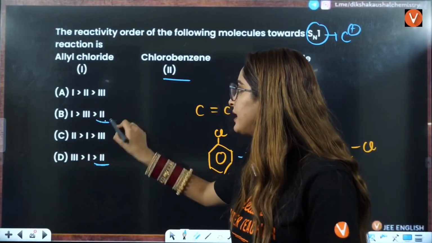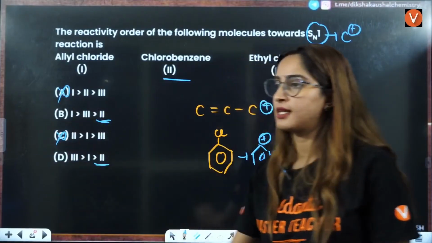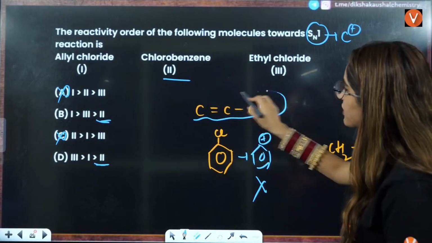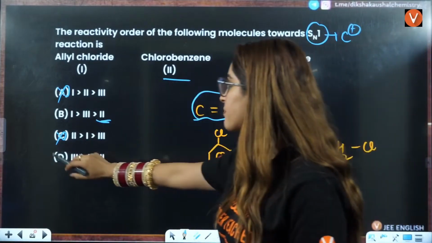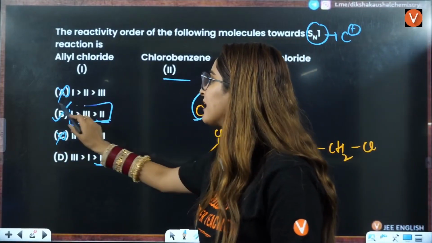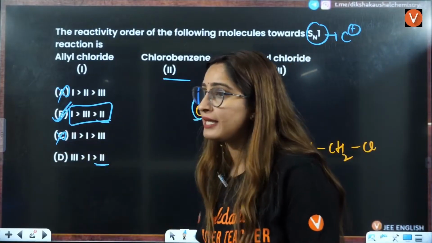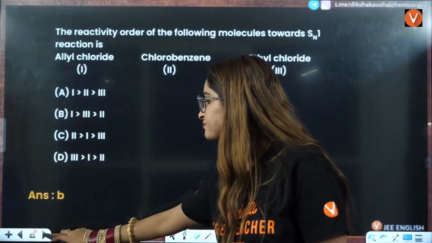Second is also going to be least stable. So this is eliminated, this is eliminated. Then out of these, because of resonance, the first is going to be maximum stable. So first and third are going to be in the middle of that. So answer B is the correct answer here.